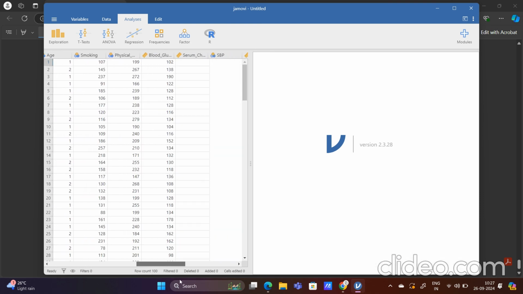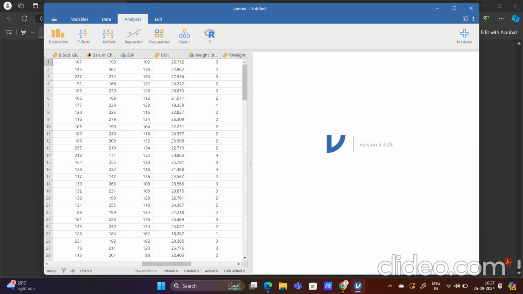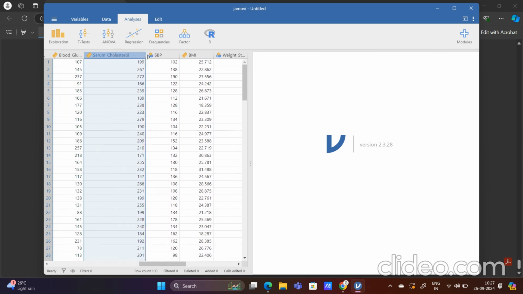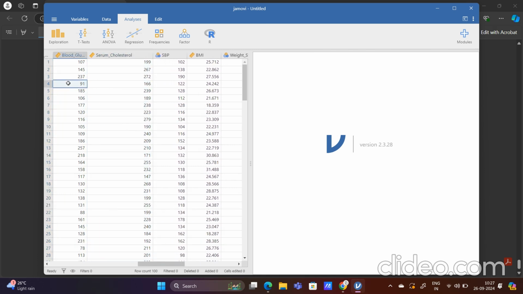Now let me show the variables. There are multiple variables like serum cholesterol and blood glucose. These are nothing but the factors which are going to affect our heart.